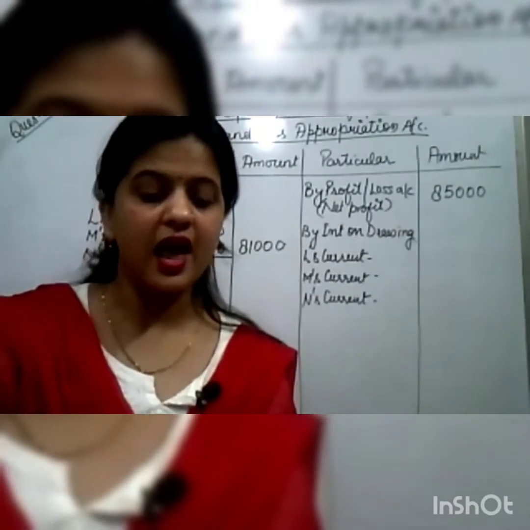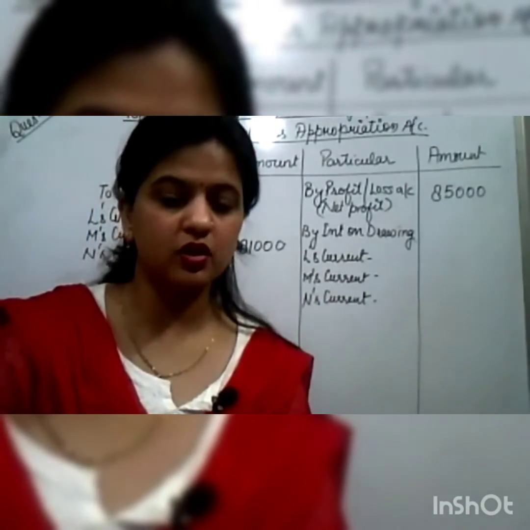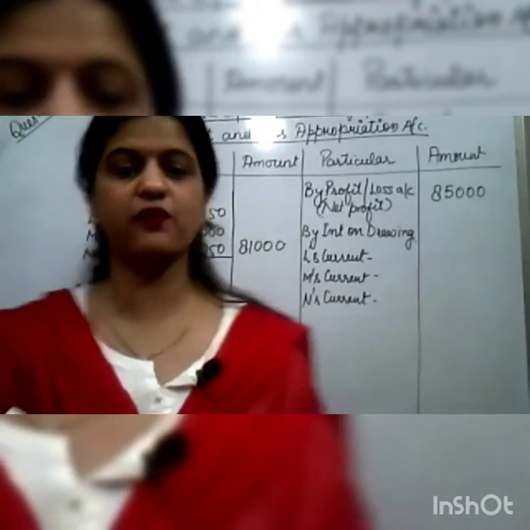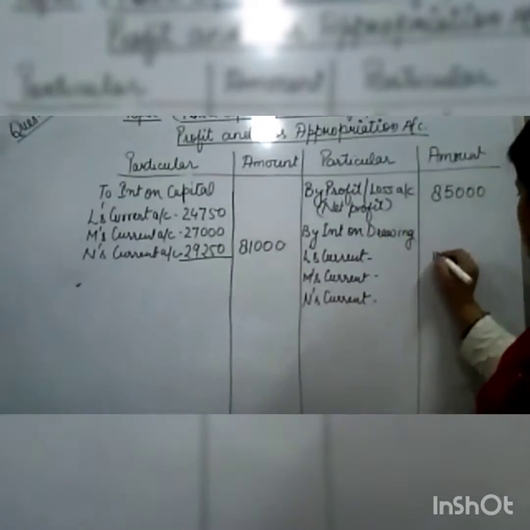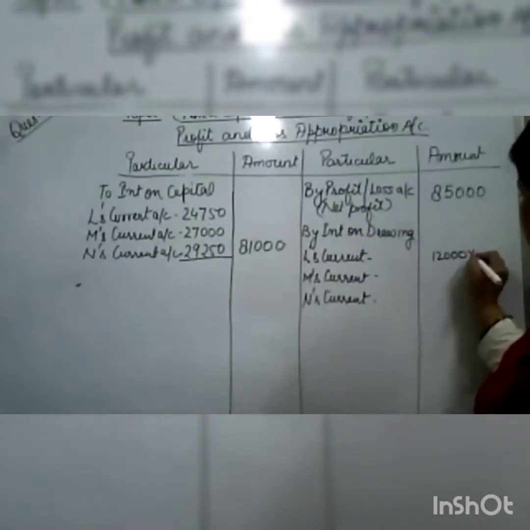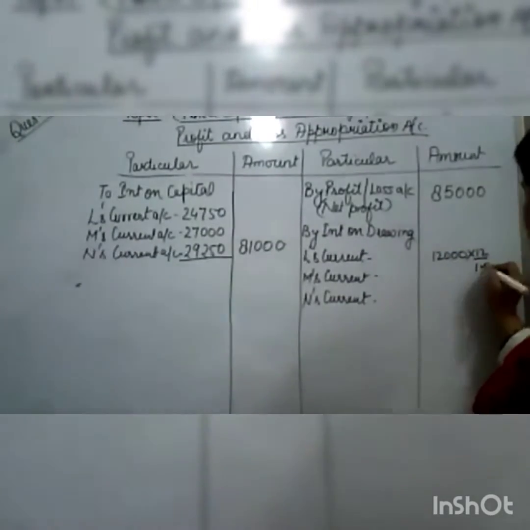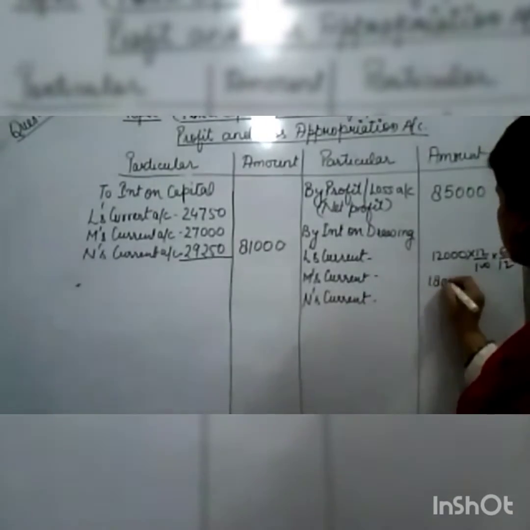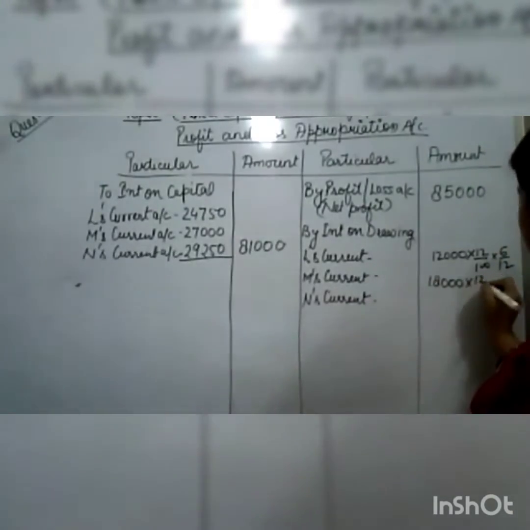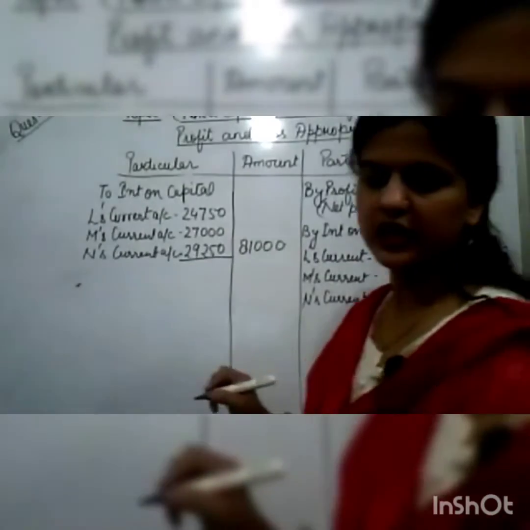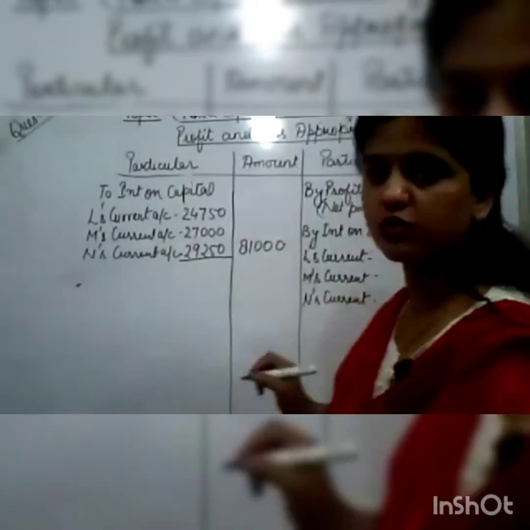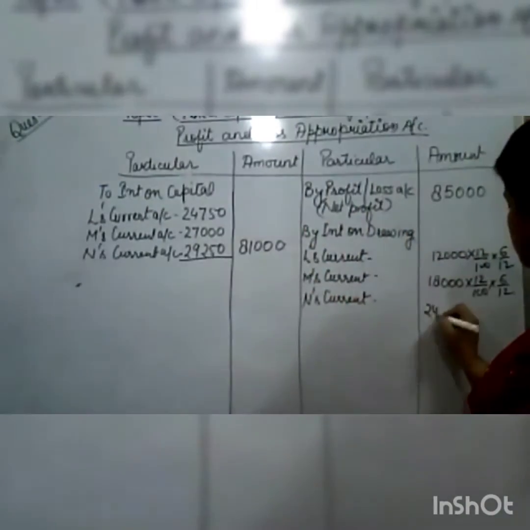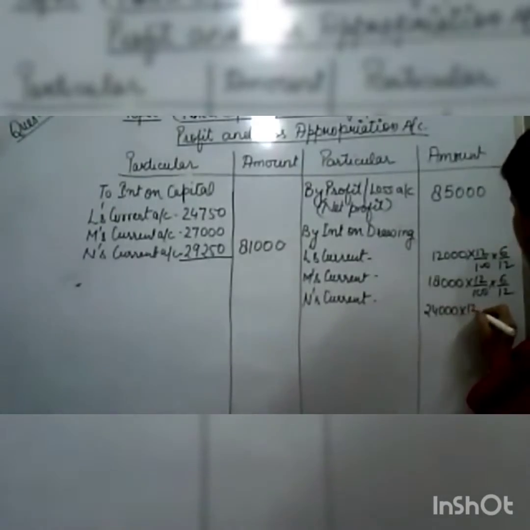L's drawing is 12,000, M's 18,000 and N's 24,000. So for L, 12,000 into 12 upon 100 into 6 by 12. Then M, 18,000 into 12 by 100, into 6 by 12. And N, 24,000 into 12 upon 100 into 6 by 12.